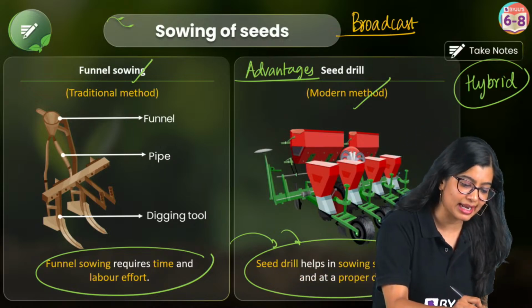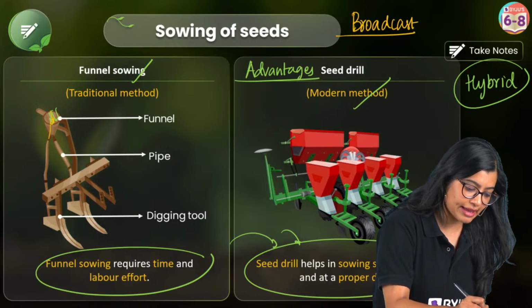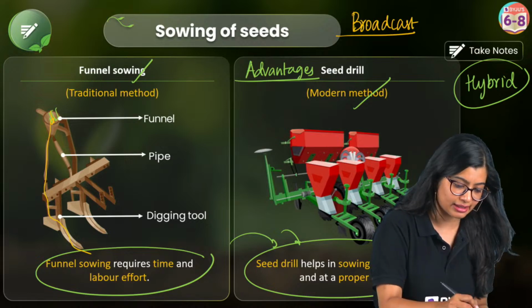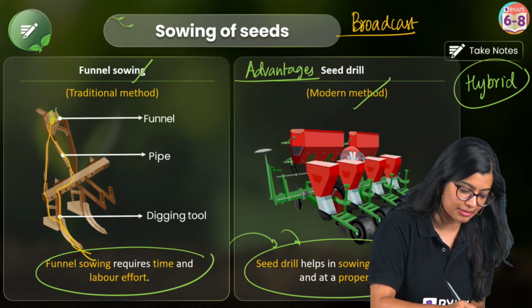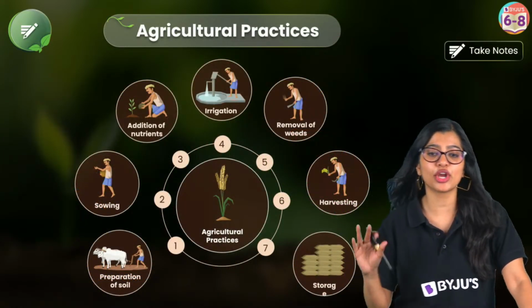Funnel sowing, basically you will put the seed here, right? You will put all the seeds here. They will fall like this and then finally, they'll fall here and then they'll come down and then they will be sown. Yes? Okay. So now you have sown your seeds.